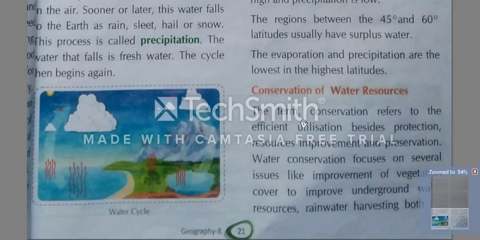Okay, that can change the system also. We can see the system of using water, the water cycle. If we do not use the water in a proper way, the water cycle chain will also be broken. Okay, resources improvement and preservation. It's our duty to find other resources, then improve them, preserve them, and protect them.